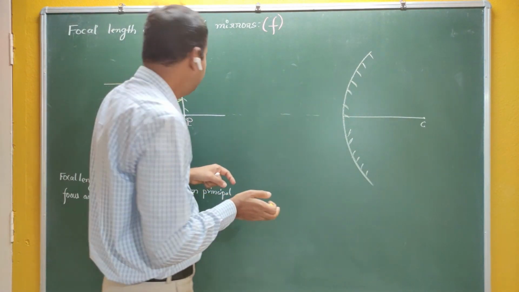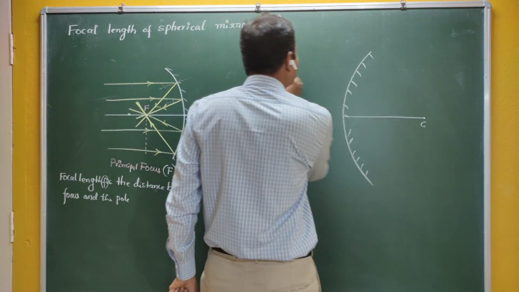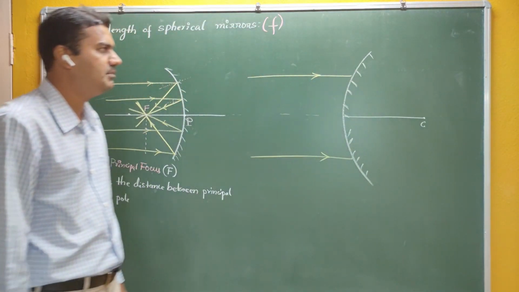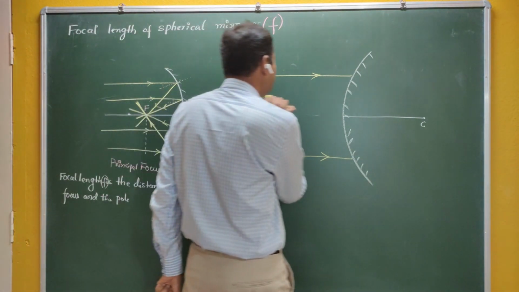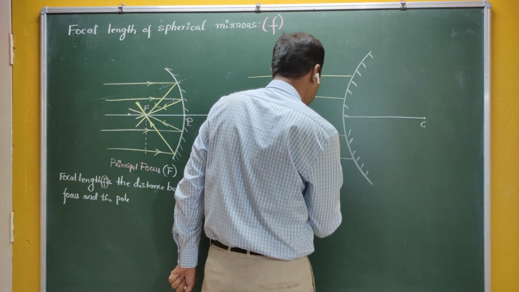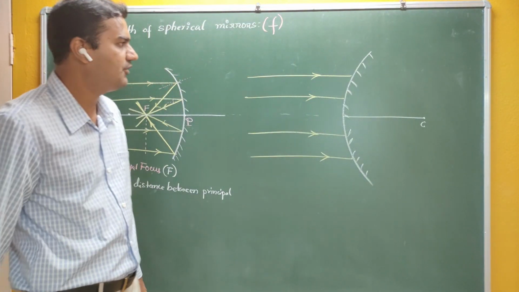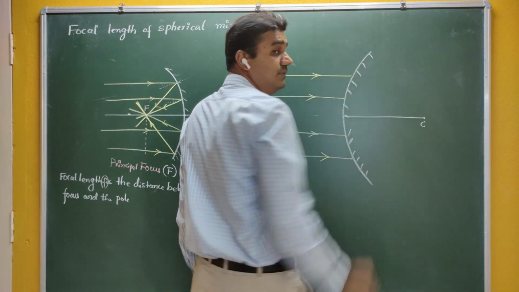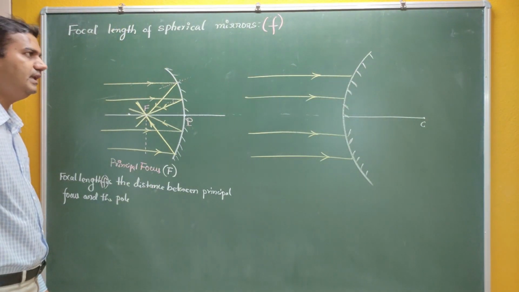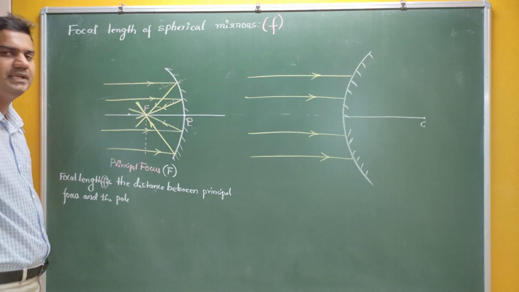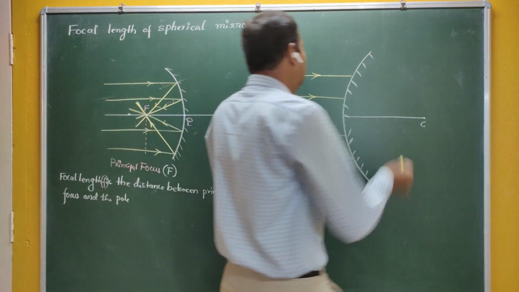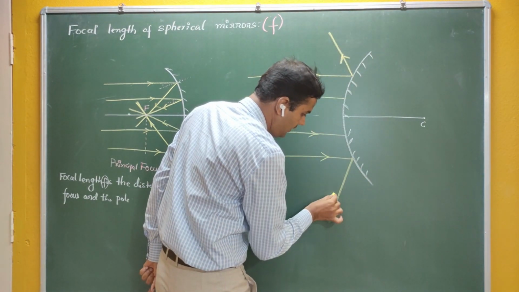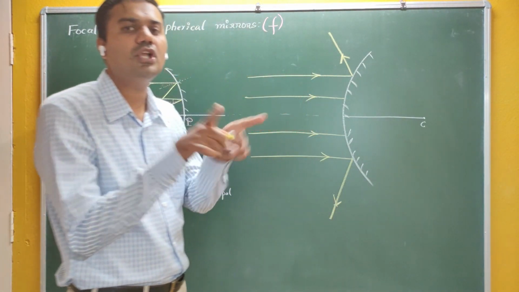Now similarly, if you put a parallel beam of light on the convex mirror, you can see here, when the parallel beam of light is incident on the convex mirror, again the reflection takes place. This time it moves in some upward direction like this. The reason we are going to study when we take the topic prism. Now after reflection, these rays of light are going to diverge.